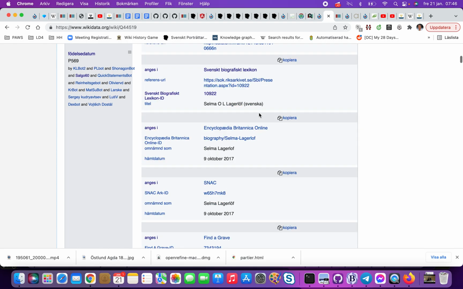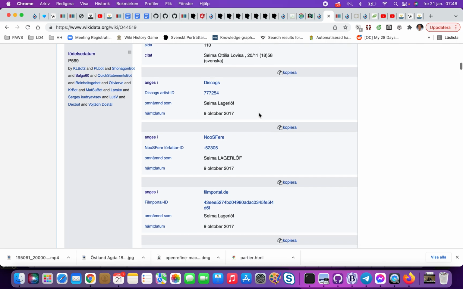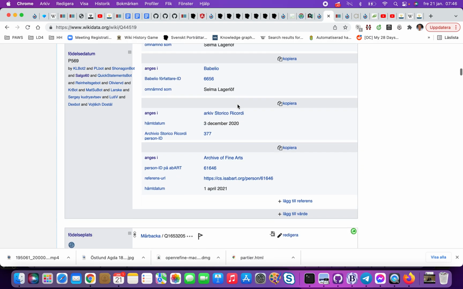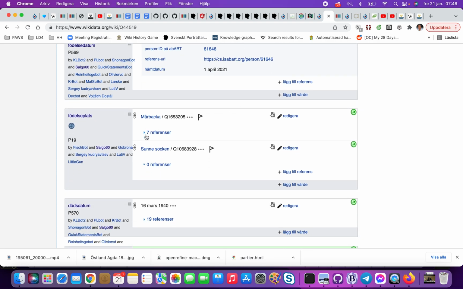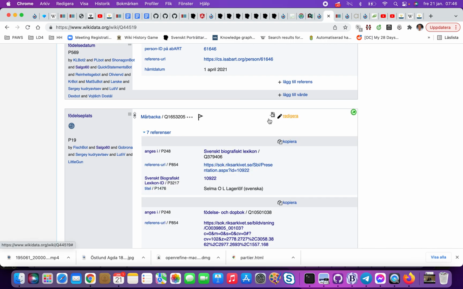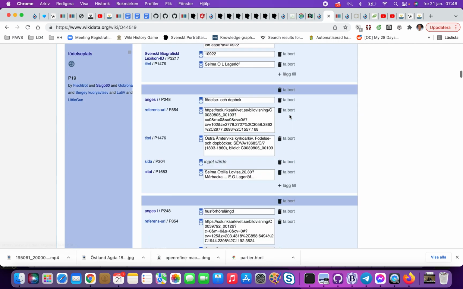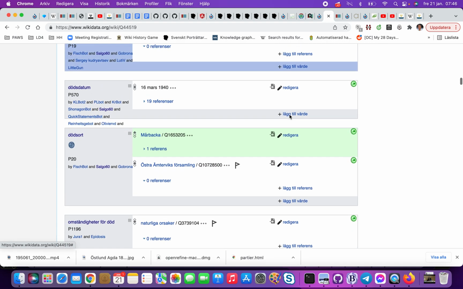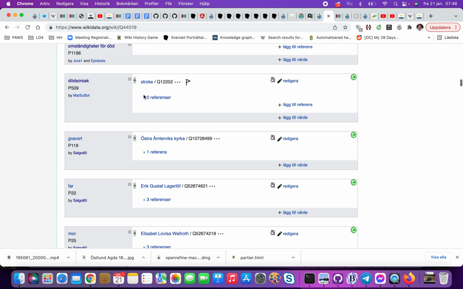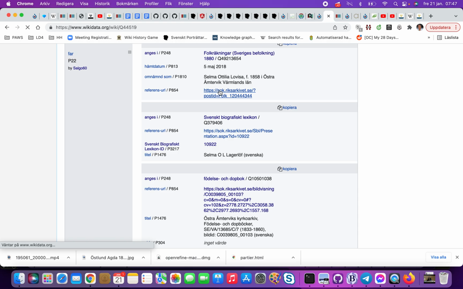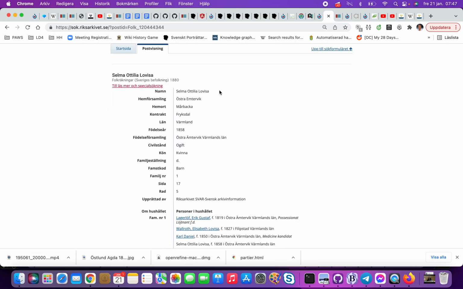The problem is mostly with more famous people like Selma Lagerlöf, where people are actively adding things. So we can see that for place of birth, here we have two also, and we can say so then I do this to preferred, and so on and so on. And here we also have death date, father, we have folkräkningen. So this is another way of referencing a source.